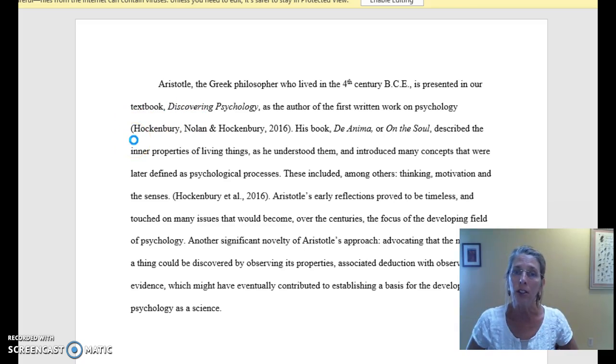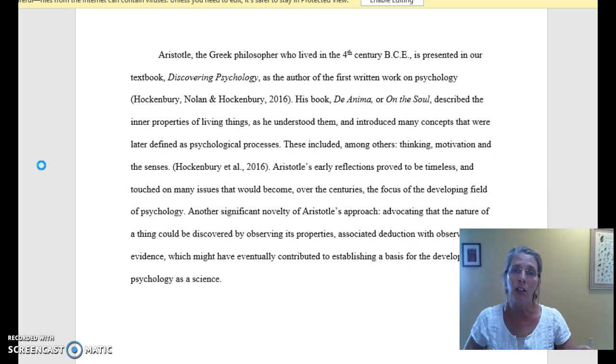And then notice here, this is an in-text citation that she included. Hockenberry, comma, Nolan, and Hockenberry, comma, and the year of the book, 2016. So if you want to know how this in-text citation should look for using our textbook, here it is right here. She did a great job of it. It's within parentheses. The period is after this end parenthesis. So then Iona goes on and talks to us about some information on Aristotle. This is just one paragraph. That's all it needed to be. Yours might be a little longer. Yours might be a little shorter. But let's look now at another requirement,